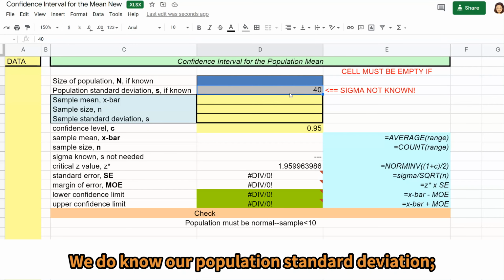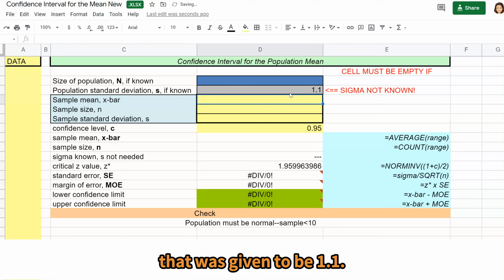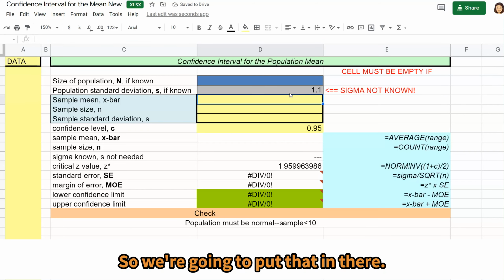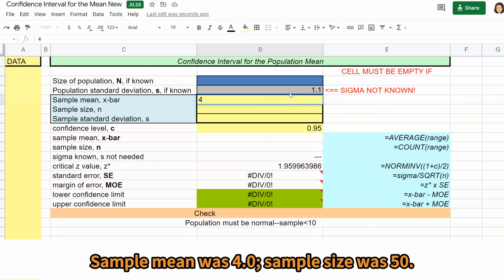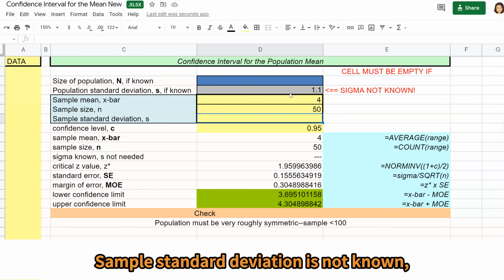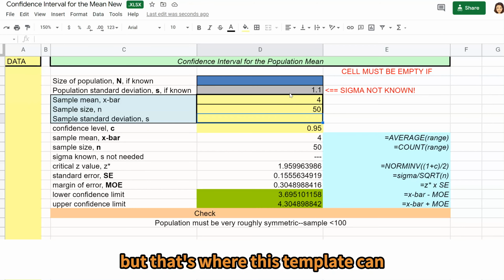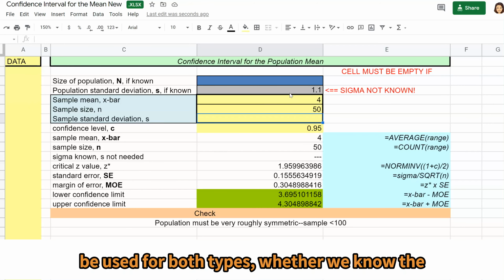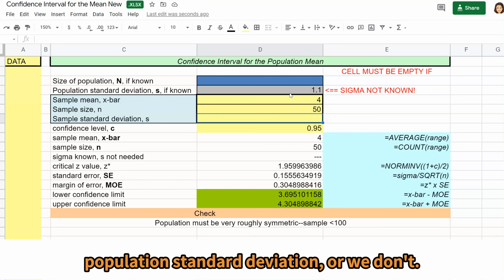We do know our population standard deviation. That was given to be 1.1. So we're going to put that in there. Sample mean was 4.0. Sample size was 50. Sample standard deviation is not known, but that's where this template can be used for both types, whether we know the population standard deviation or we don't.